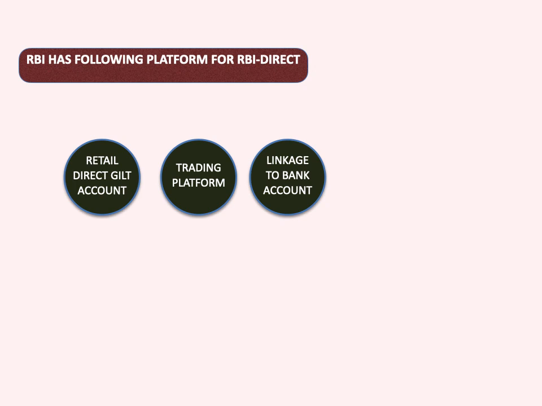Normally we have a Demat account with NSDL or CDSL, but we have a trading platform with some broker. But RBI has integrated this beautifully, and on one platform, both this retail direct gilt account, that is the Demat account, as also the trading platform is provided, and there is a linkage to the bank account.